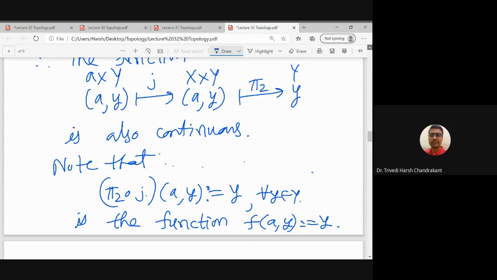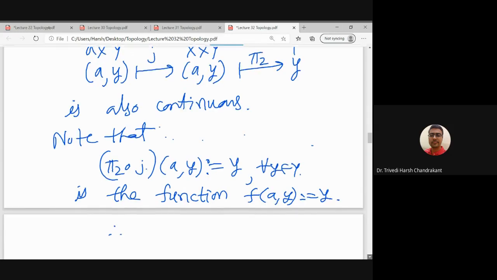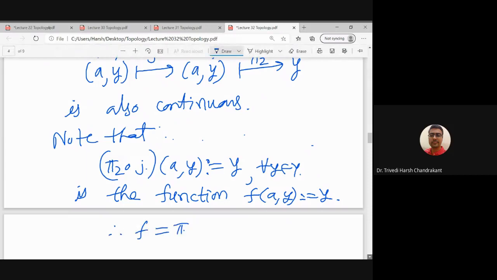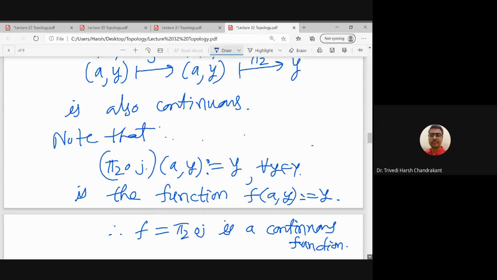So f also sends (a, y) to y, and pi 2 composition j also sends (a, y) to y. Why is it a continuous function? Because pi 2 composition j is continuous, and we know that f is pi 2 composition j. Therefore f is a continuous function.